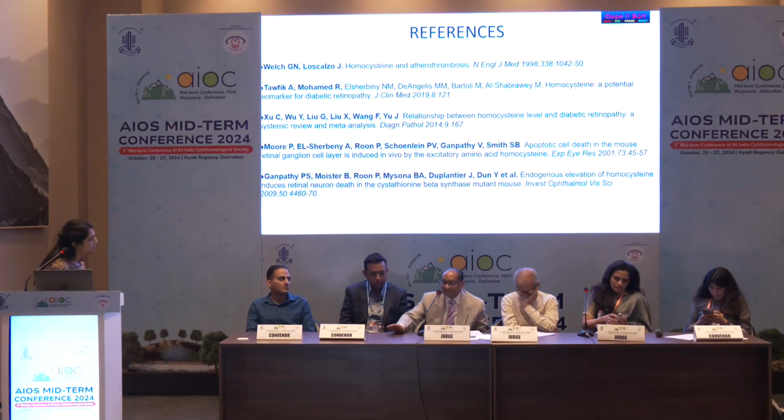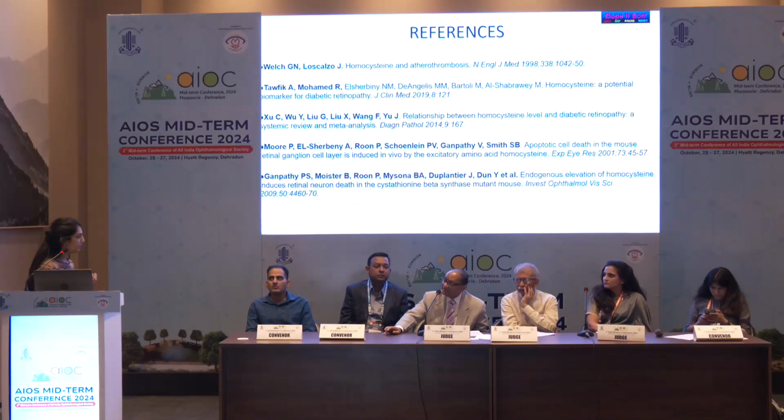So how would you know whom to give treatment, or do you give homocysteine treatment to all diabetic retinopathy patients in whom it is raised? Sir, all diabetic retinopathy patients are given the test, and if homocysteine is raised, you give treatment. Yes, sir, we give folic acid supplementation, B6, B12, and then we follow up the patient for fundus findings, and we see if there is improvement or progression.